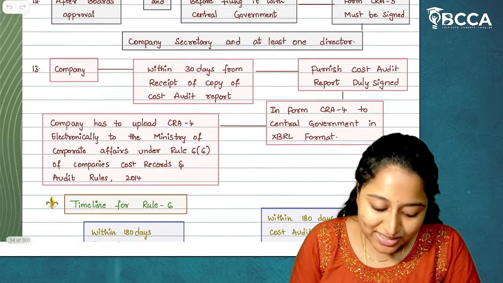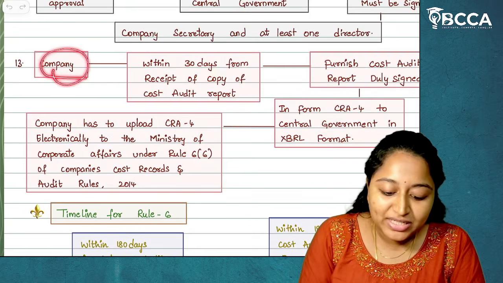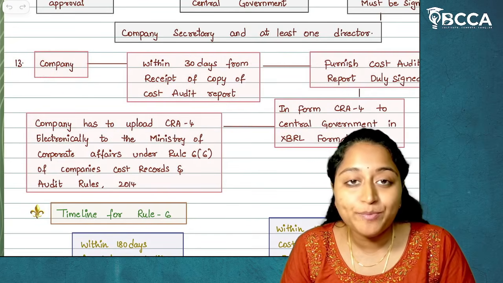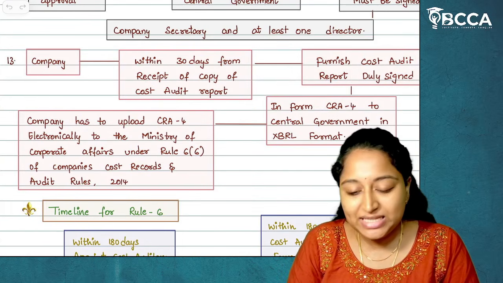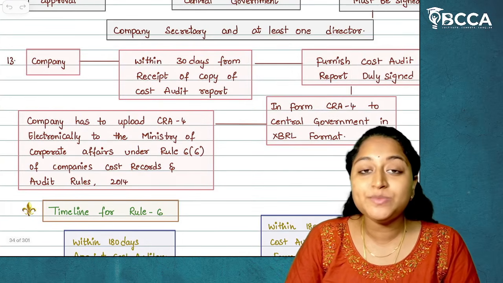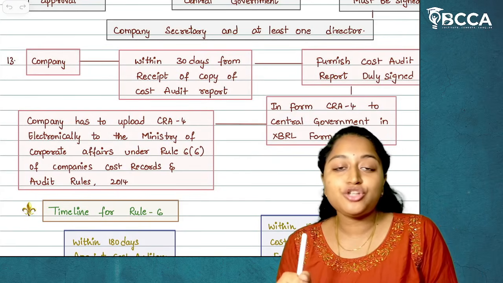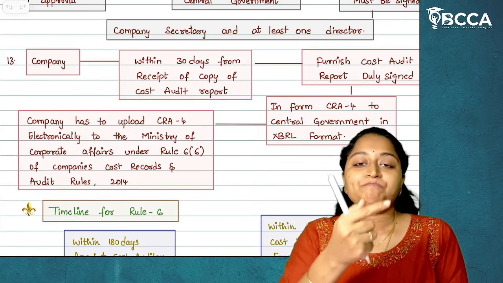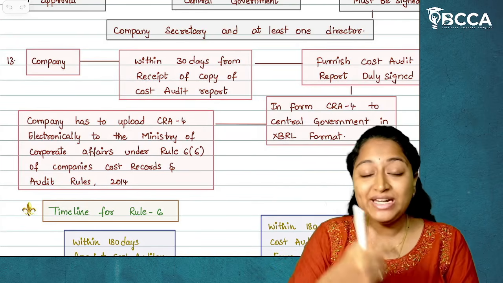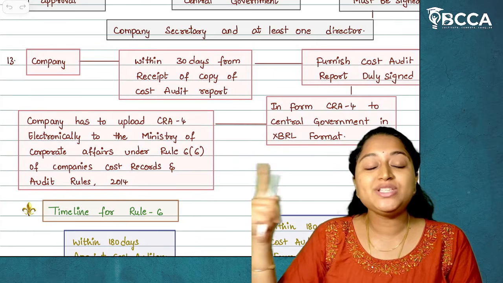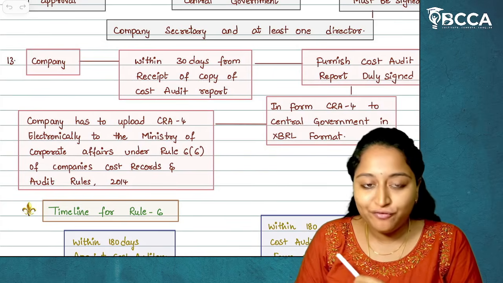In this entire Rule 6 cost audit, whenever we talk about filing form CRA4, company within 30 days from the receipt of copy of cost audit report shall furnish the cost audit report duly signed in form. In which form? In form CRA4. So form CRA4 talks about what? Filing of cost audit report which is given by the cost auditor to the company to the central government. So the company will file cost audit report to the central government in form CRA4, and that will be done in XBRL format.